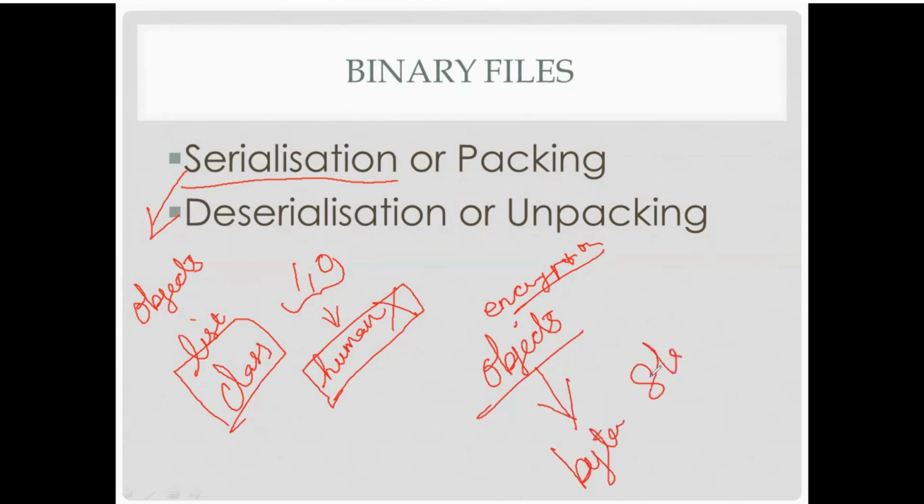Okay, so என்னவா மாத்த போறோம் இப்ப நம்ம serialization na all the that is what we are entering. For example, it can be list, class, anything. Okay, so on the objects byte stream மாத்தணும் அப்படின்னா that is called as what? Serialization. It's having another name called packing. Serialization சொல்லலாம், or we can tell it as packing.